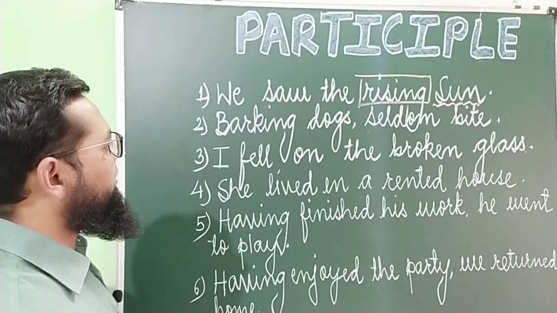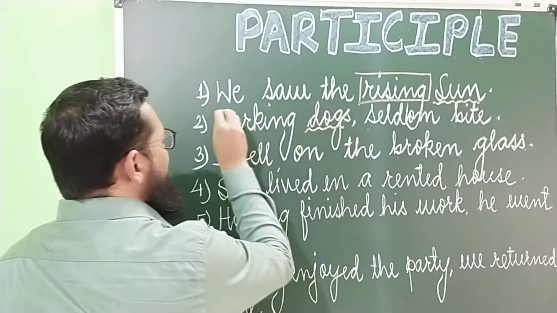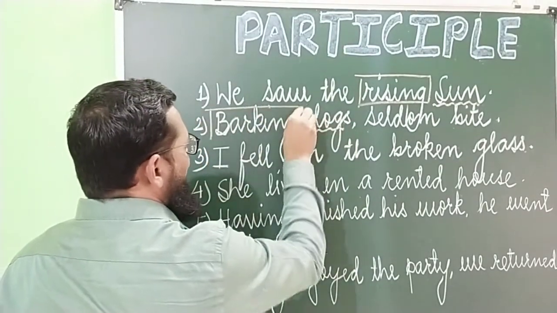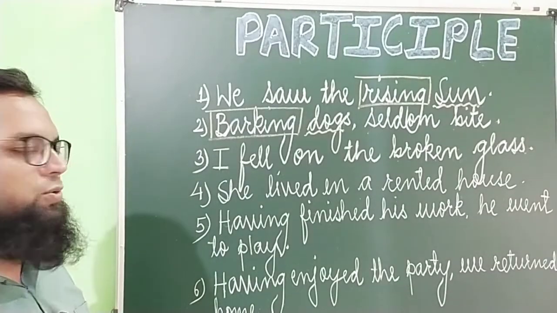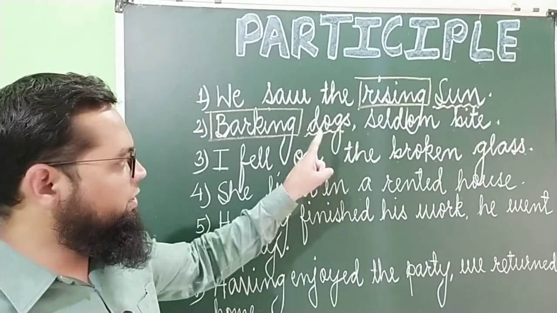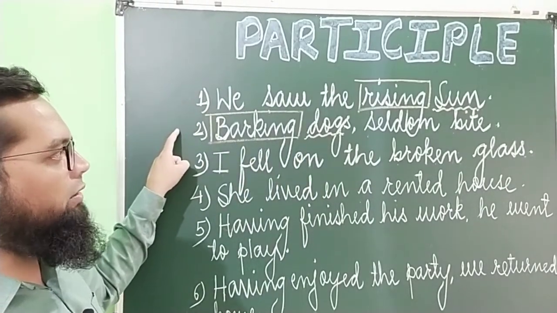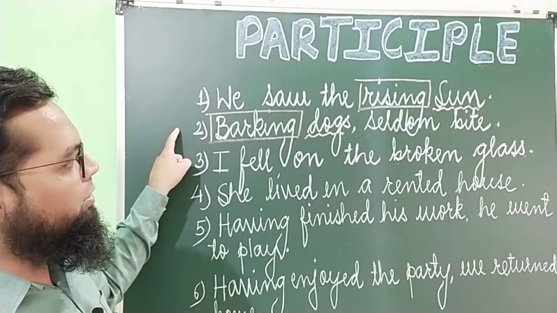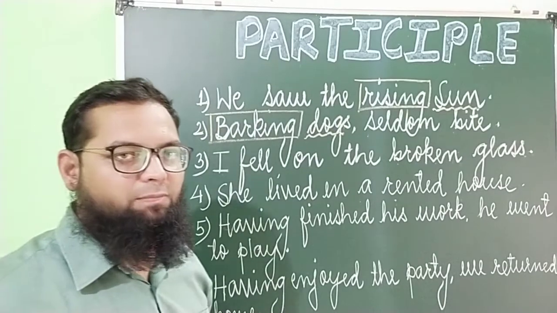Second example, barking dogs. So dogs are described as barking, the ing form of the verb, but in this sentence it is not used as a verb, it is used as an adjective. Barking dogs. How are the dogs described here? Barking dogs. So in the first two examples, we saw the rising sun and barking dogs seldom bite. These two are the examples of present participle.